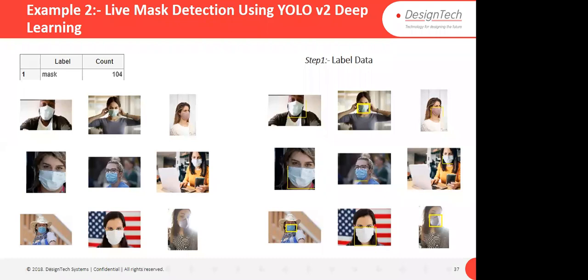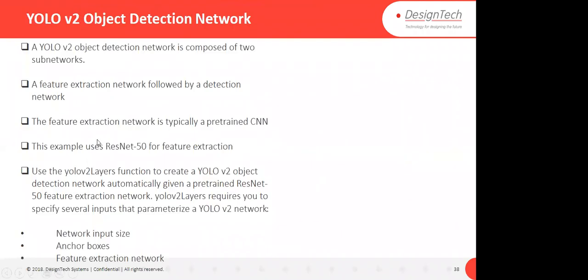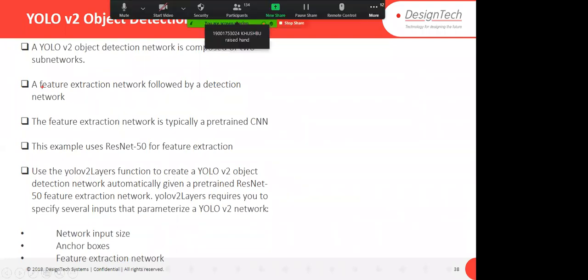Okay, what is YOLO V2? YOLO V2 is basically used to detect objects from images. In this case, it is split into two parts: feature extraction, this one, and detection, meaning what you are going to detect. In this case, I am going to use ResNet 50, a pre-trained model, and that is transfer learning that you can use for your data also.